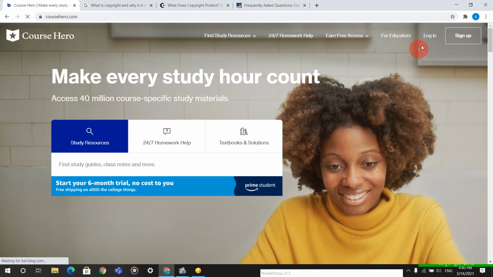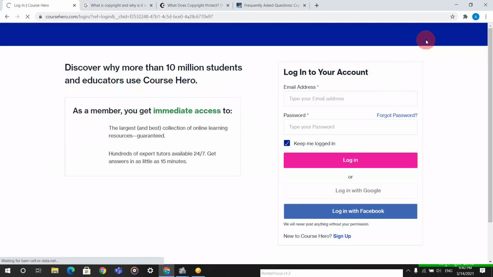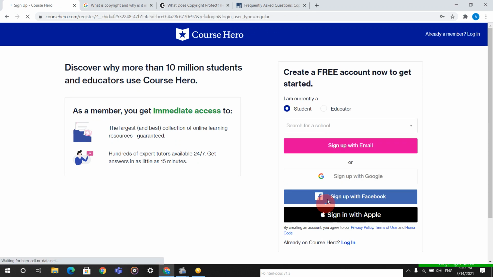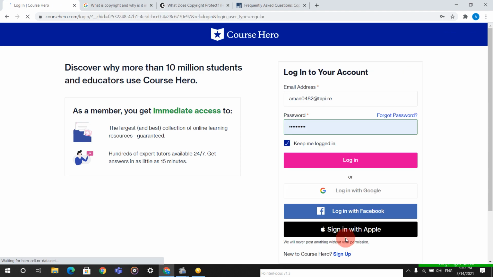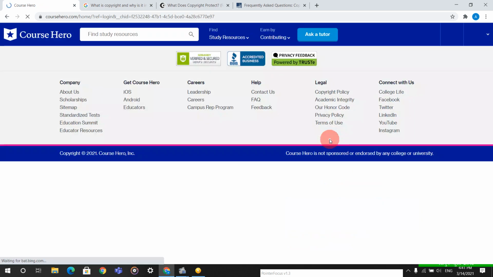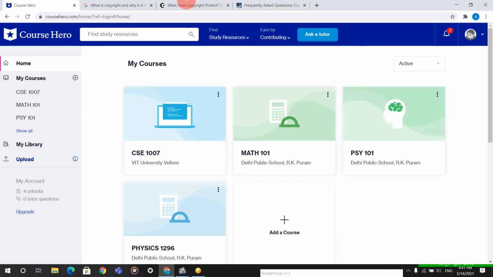Now I will go to login. Just click on login. If you haven't made any account, then go to sign up, and after that sign up with Google. Any Gmail account you can use to sign up, and then come to login. After coming to login, just login with Google. I have logged in with another Gmail address, so I will login from here only. It's not a big problem, you can create an account easily. After logging in, you will get this type of page.